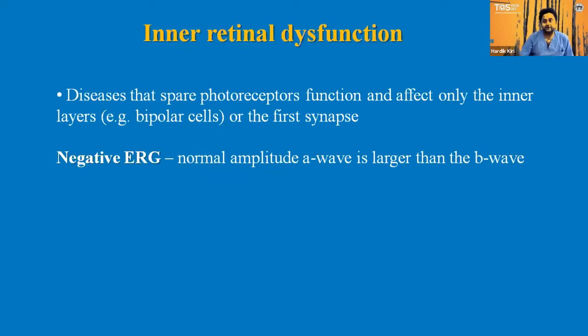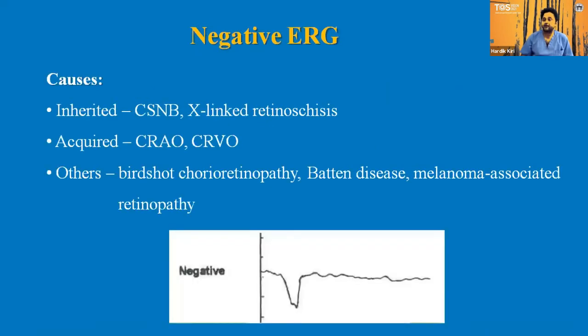In this condition, the A wave amplitude will be normal and the B wave amplitude will be reduced or can be absent, which is called a negative ERG. It will be visible like this, where an A wave is present, but the B wave is either reduced in amplitude or can be absent depending upon the severity.